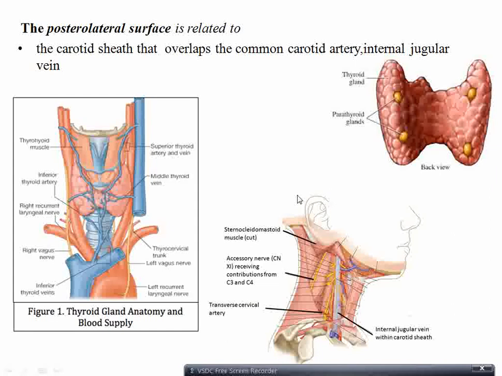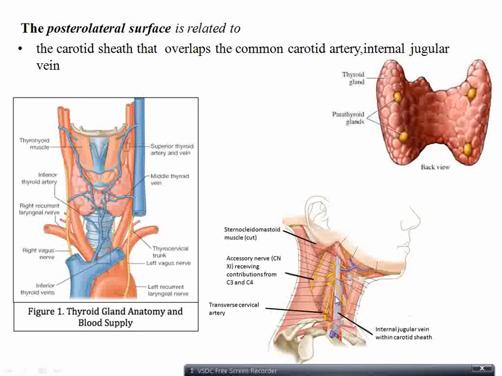The posterolateral surface is related to the carotid sheath. So this is the posterolateral surface, which has relations such as the common carotid artery and internal jugular vein, and I said they are covered by a fascia, that is the carotid sheath.